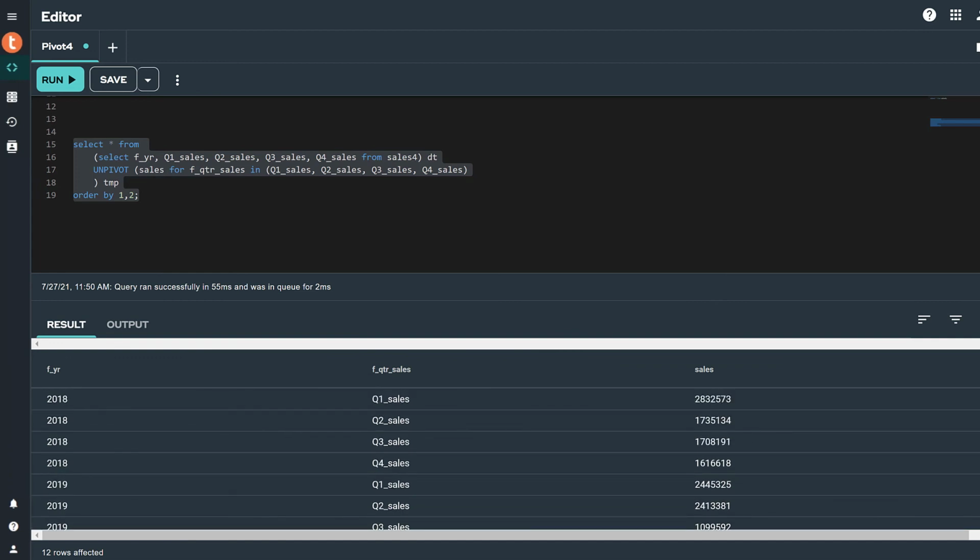In this video, we covered how to unpivot a table, which transforms columns into rows.